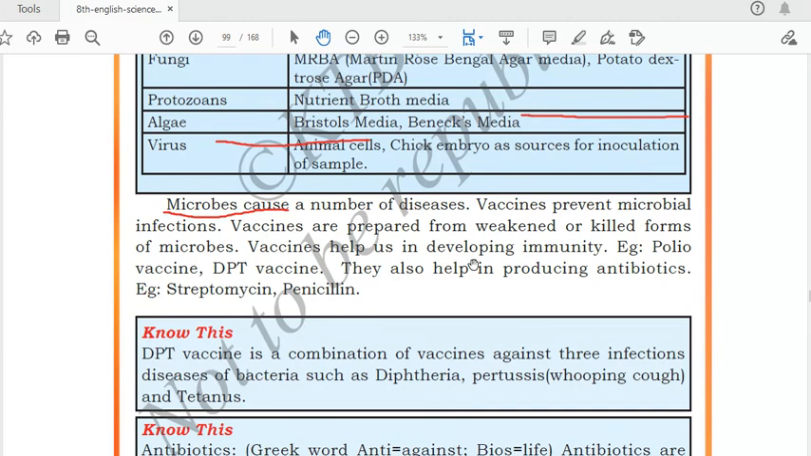DPT vaccine. Microbes are also helpful in producing antibiotics. Example, streptomycin or penicillin. Examples are streptomycin and penicillin. DPT vaccine is given for three infectious diseases: diphtheria, pertussis and tetanus. D for diphtheria, P for pertussis and T for tetanus.